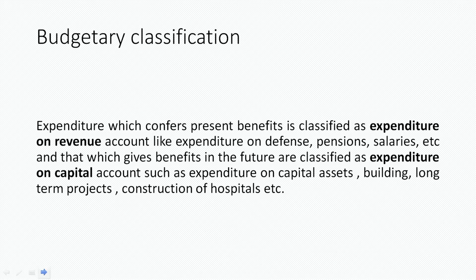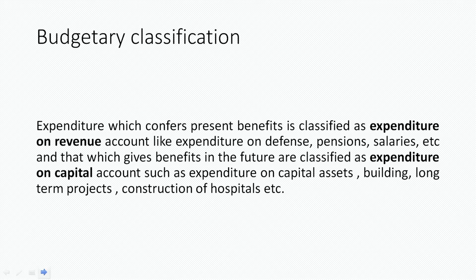To be simple, it is expenditure that is recurring in nature, happening on a current basis, regularly. The government is spending on defense, pensions, salary. All these expenditures are recurring and current in nature, and are classified as revenue expenditure.